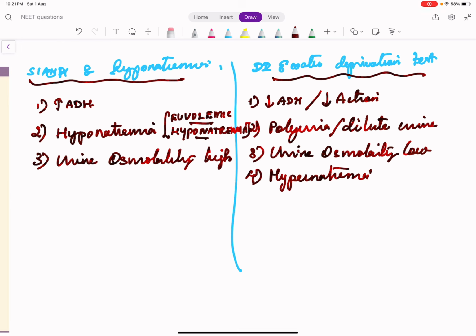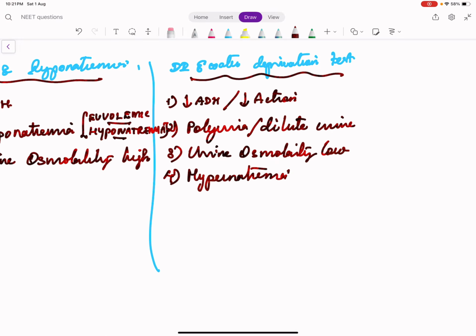Euvolemic hyponatremia is SIADH. In hypervolemic hyponatremia, the patient has volume overload conditions like cirrhosis, heart failure, CKD, etc. Likewise, they classify hypernatremia: hypovolemic hypernatremia, euvolemic hypernatremia, and hypervolemic hypernatremia. So diabetes insipidus is one cause of euvolemic hypernatremia.